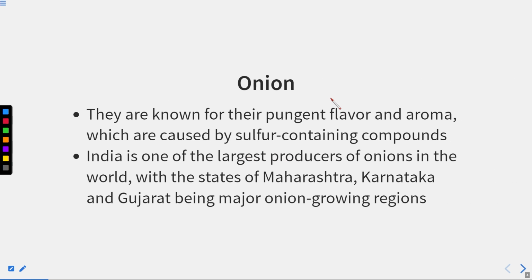They are known for their pungent flavor. The onion has a typical pungent flavor and a different aroma, which are caused by sulfur containing compounds. Lots and lots of sulfur containing compounds are found in the onion, and that gives the particular aroma and pungent flavor. So this sulfur containing compound is very important for the onion.